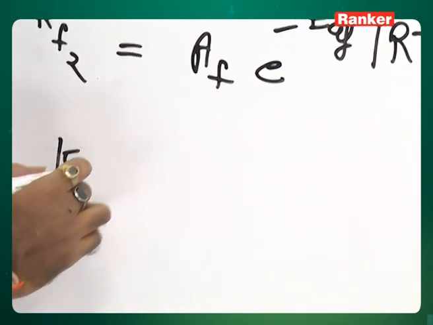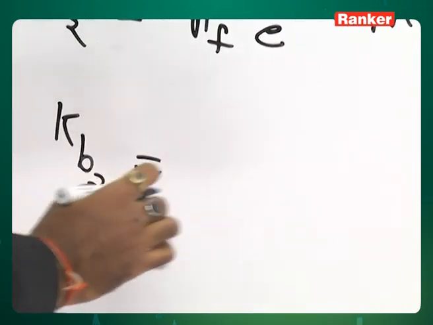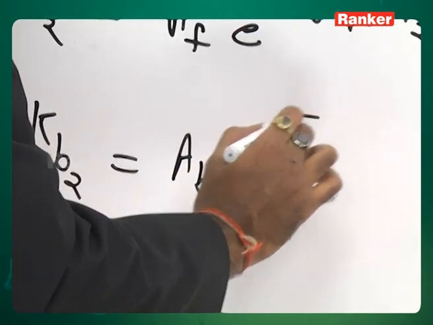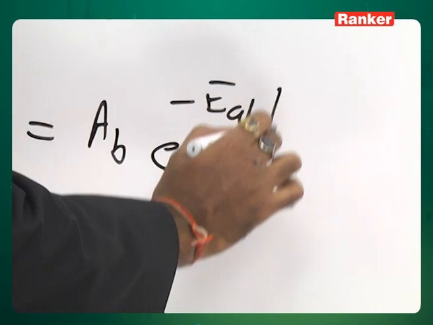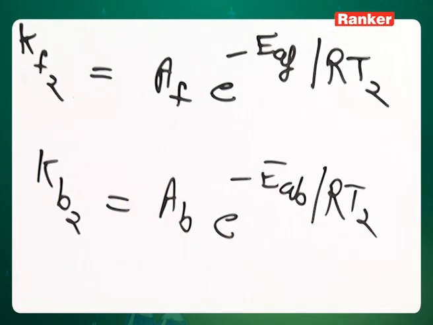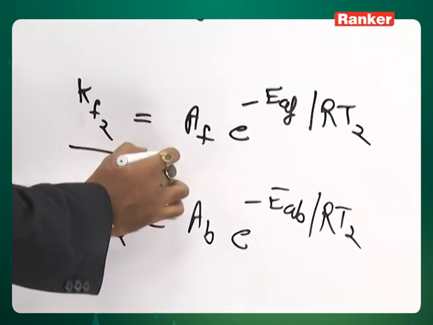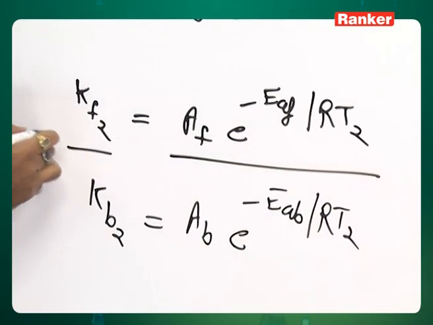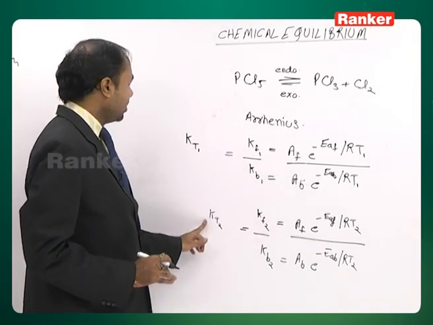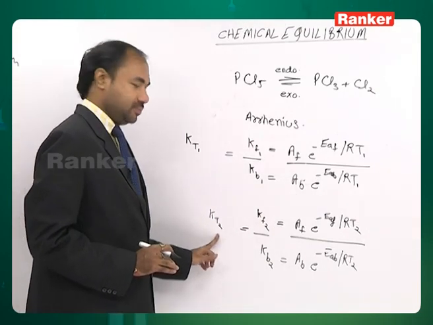Kf2, now we get Kb2, which will be equal to Ab e to power minus Eab by RT2. Again, this ratio will be equal to Kt2, which is the equilibrium constant at temperature T2.